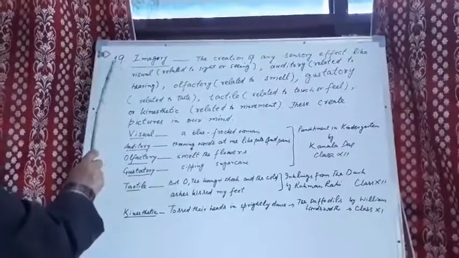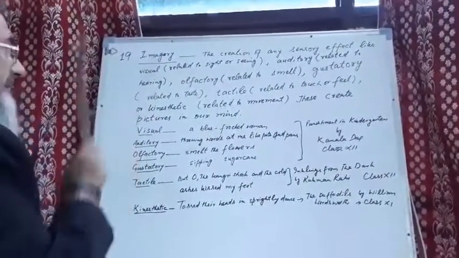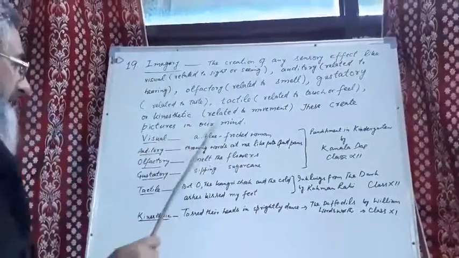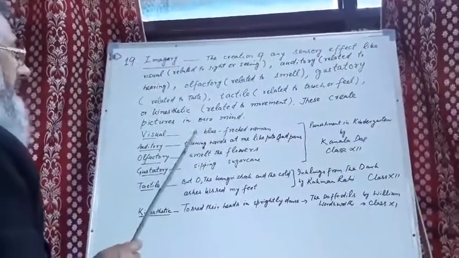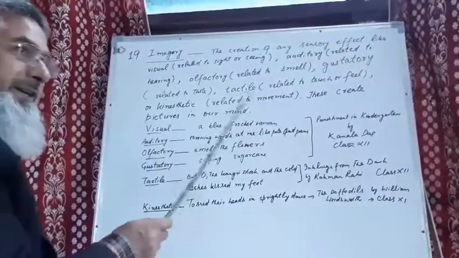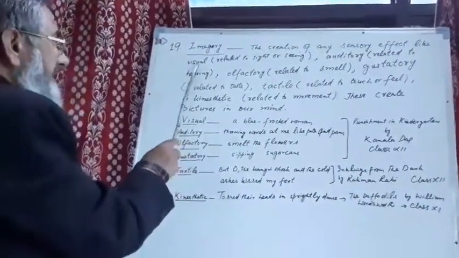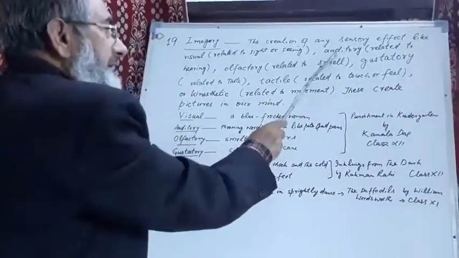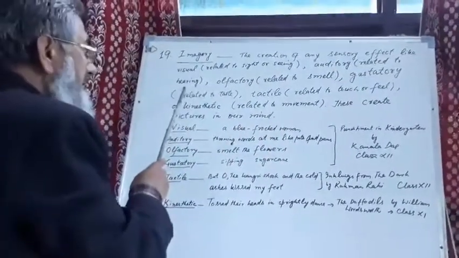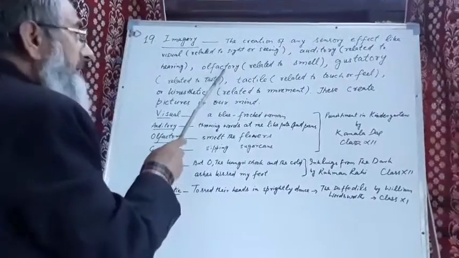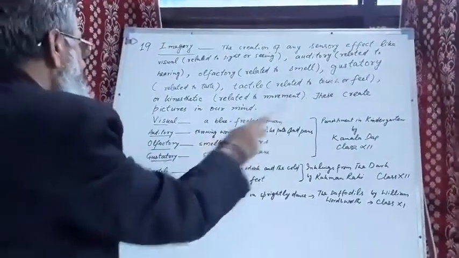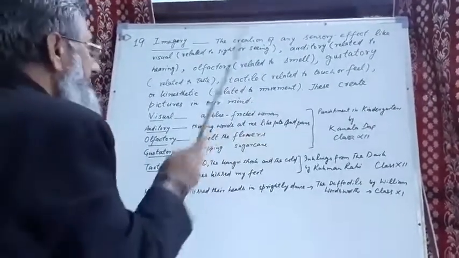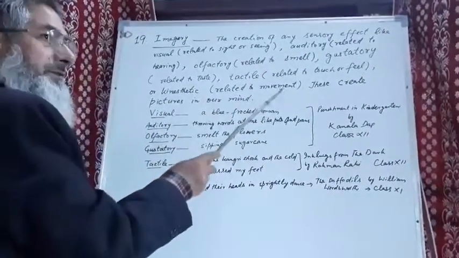The last device we are going to discuss is imagery, and it's a very important device. It is the creation of sensory effects. Sensory effects means related to our senses, like visual, related to sight or seeing. Auditory, related to hearing. Olfactory, related to smell. Gustatory, related to taste. Tactile, related to touch or feel. Or kinesthetic, related to movement.